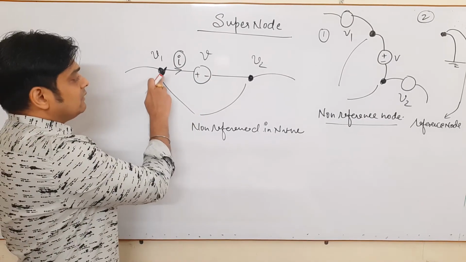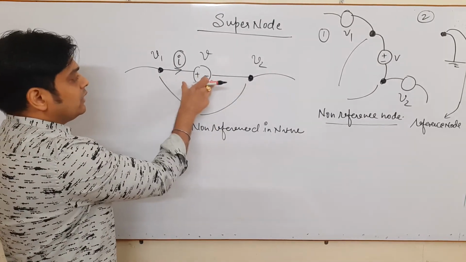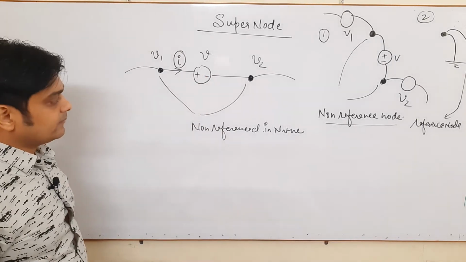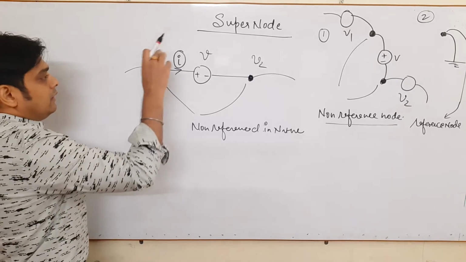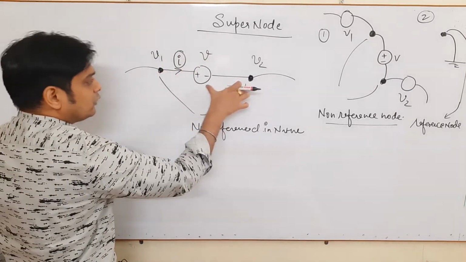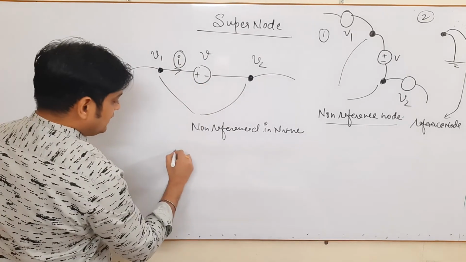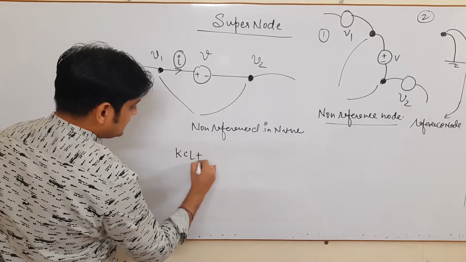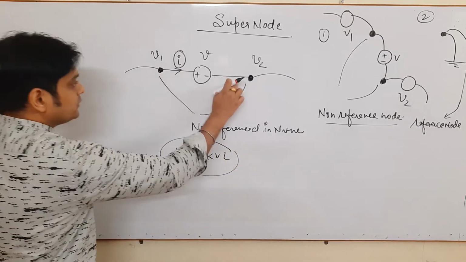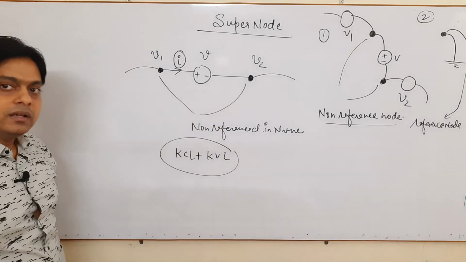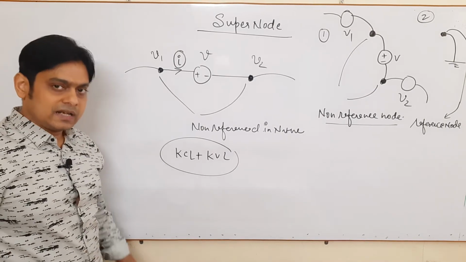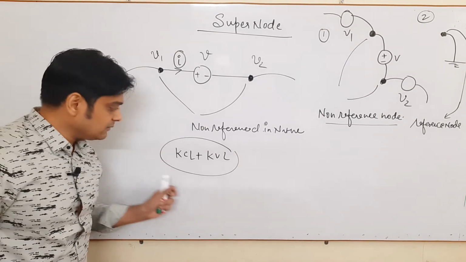It is only applicable when there are two non-reference nodes and a voltage source or multiple voltage sources connected between them. Whenever we have to solve a supernode, we will apply the concept of KCL and KVL simultaneously at both the nodes, and one can find the solution. How we will apply that, we will see directly in the problem, because here it is not possible to explain.